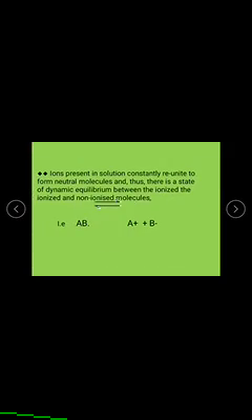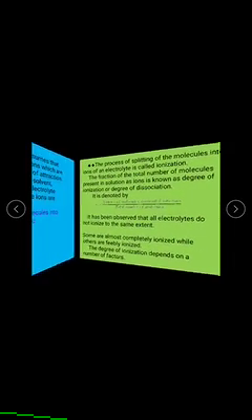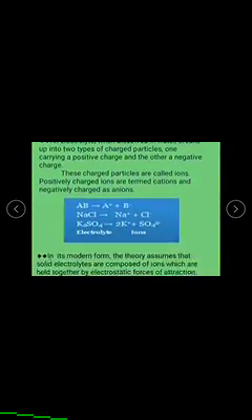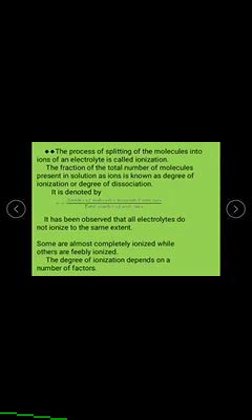Next one is the degree of ionization. The process of splitting of molecules of an electrolyte into ions is called ionization.